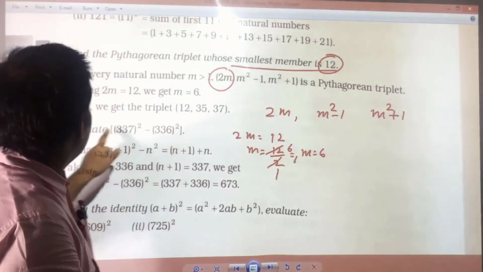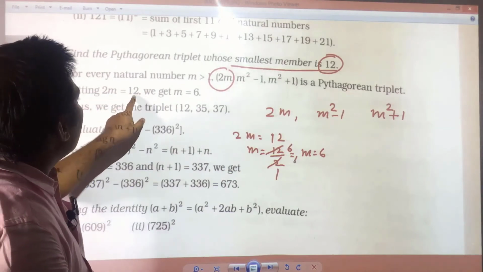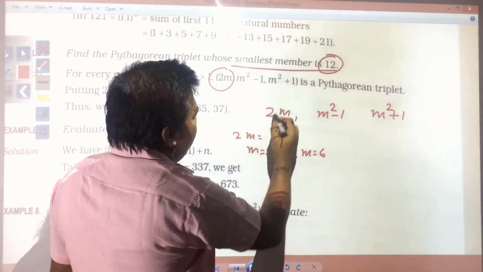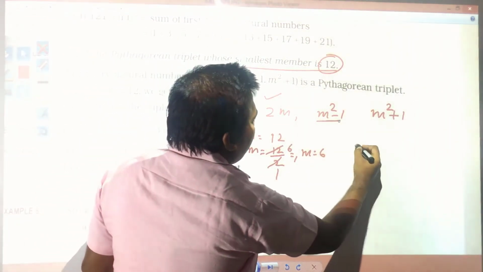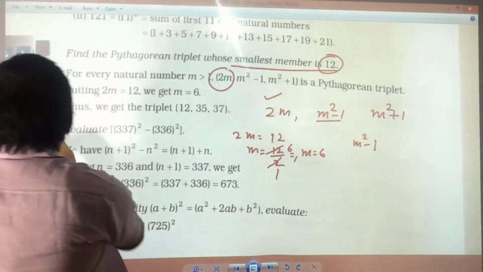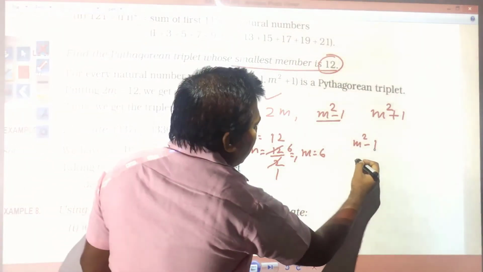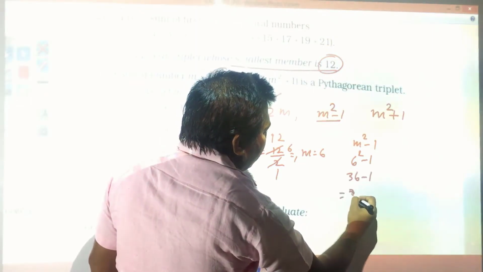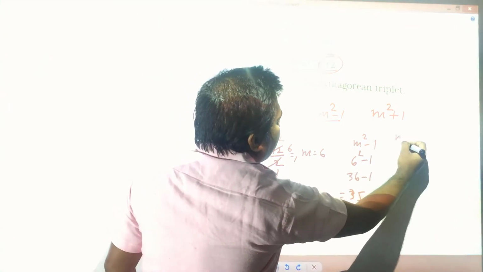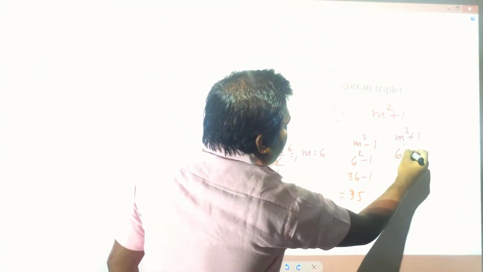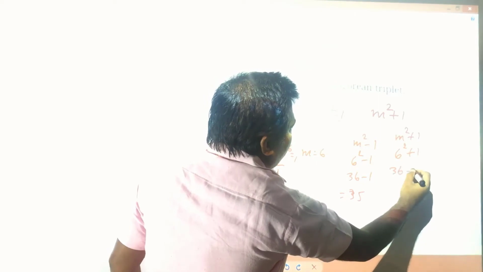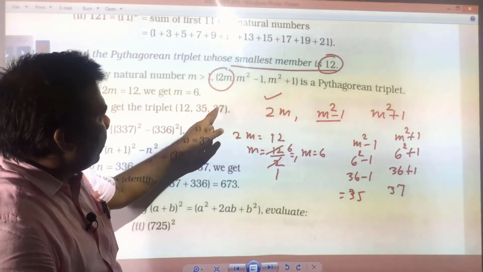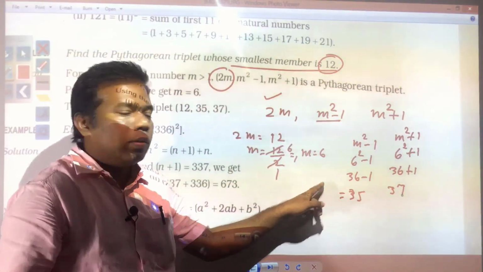Putting 2m equal to 12, we get m equal to 6. Now put it in the formula. The first number you already know. The second number is m square minus 1, which is 6 square minus 1, 36 minus 1, that is 35. The next number is m square plus 1, which is 6 square plus 1, so 36 plus 1 and you will get 37. So your numbers will be 12, 35 and 37. In this way you can find it out.